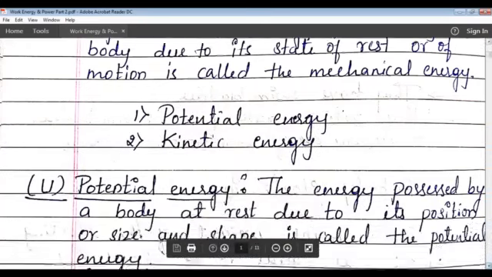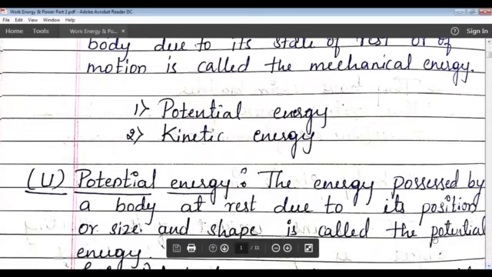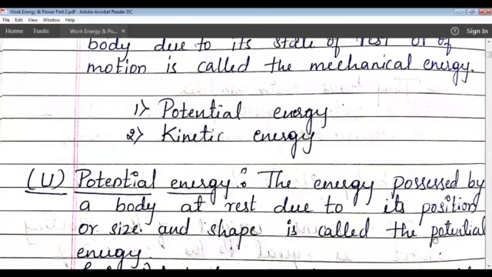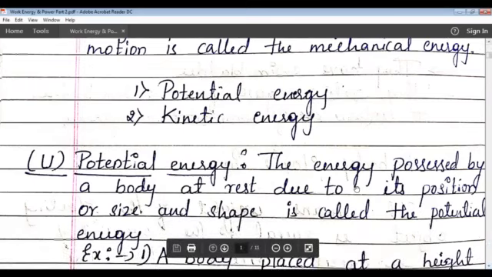So what is potential energy? The potential energy is the energy possessed by a body at rest. It is a stored energy, and it is possessed by a body at rest due to its position or size or shape. This is known as potential energy. For example, a stretched rubber band, due to the change in its shape and size, has some energy, and that energy is nothing but potential energy.